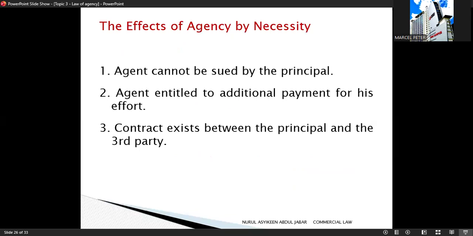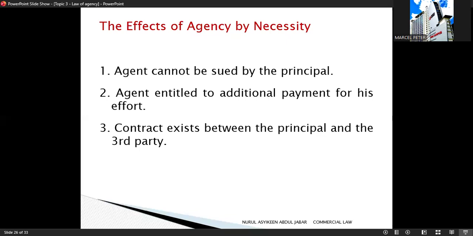Next, the effect of agency by necessity. So once an agency by necessity is properly established, the law produces three main effects. Effect number 1, agent cannot be sued by the principal. Once the agent acts as an agent by necessity, the principal cannot sue the agent as long as the agent acted in a real emergency, in good faith, and to protect the principal's interest. The agent is legally justified in taking action.